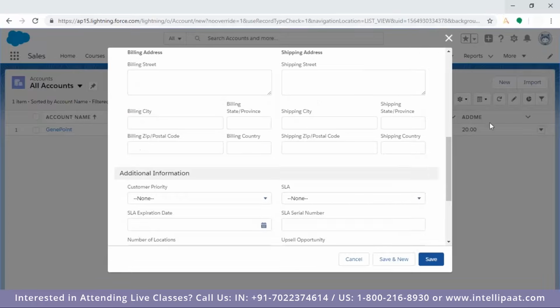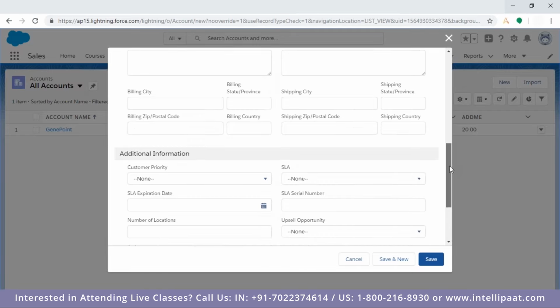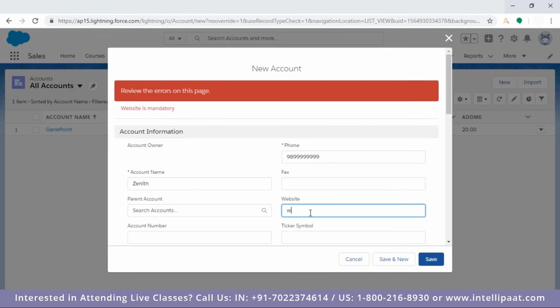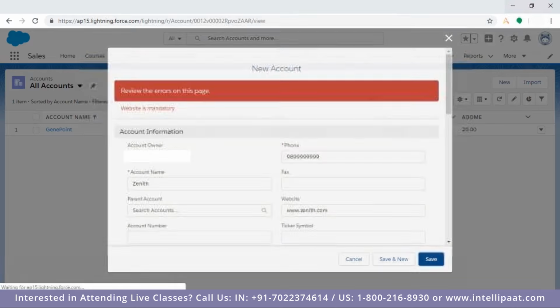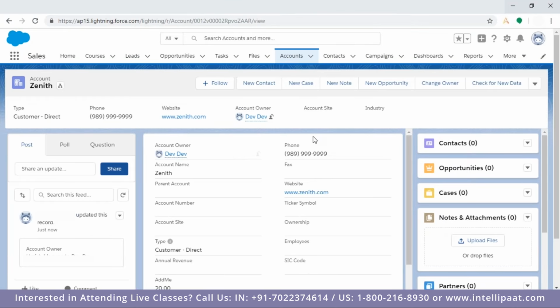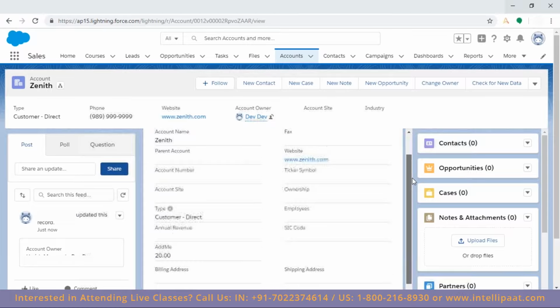So you need to fill all this information. So I'm not putting all the data and then I'm clicking on save. Website is mandatory. Now, this is the user interface which I'm getting for the account. Here on top, this is the type of customer, phone, website, account owner, account site, industry. And this is the detail page which we are getting over here.